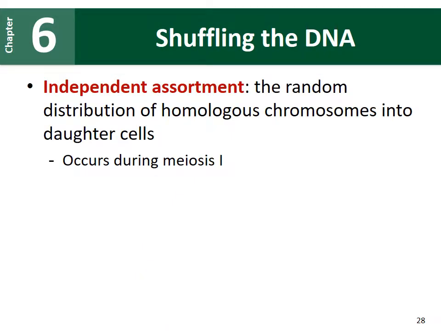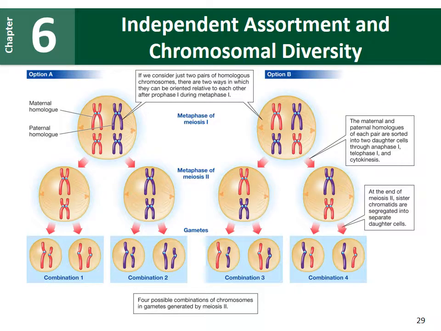In addition, these chromosomes are going to be randomly distributed into the daughter cells. This is called independent assortment. So the random distribution of those homologous chromosomes into daughter cells also occurs during meiosis 1. I'll show you what that looks like. So here we have this independent assortment.